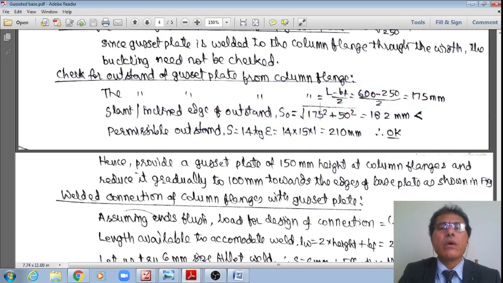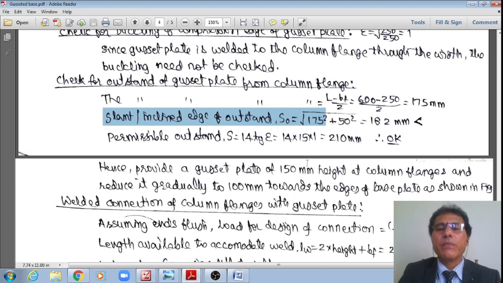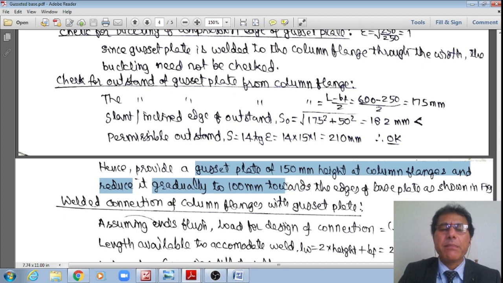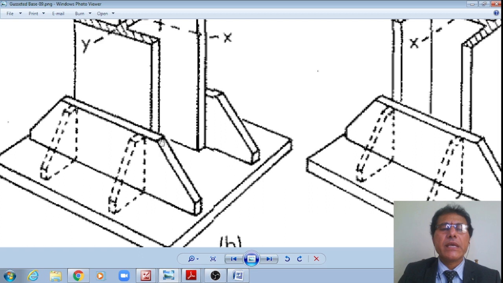Therefore, the horizontal length of that outstand is 175 mm. In the height, what I am assuming is that the gusset plate overall height is equal to 150 mm at the column flange, reduced gradually to 100 mm towards the edges as shown in the figure. With this assumption, only 50 mm height remains here, and this is 100 mm. Therefore, that overall height is equal to 150 mm.